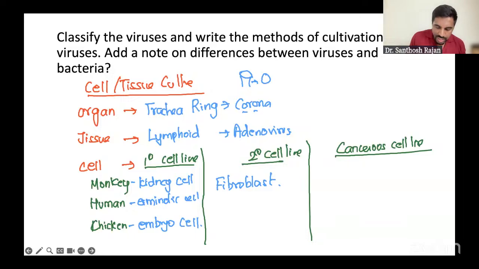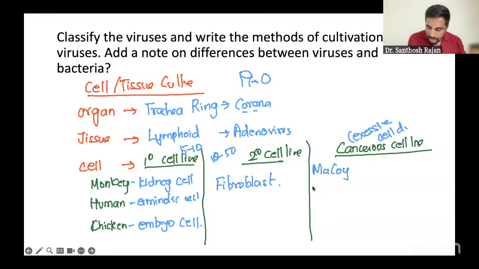So cancerous cell line is interesting. In primary cell line, the cell division is usually 5 to 10 cell divisions only. In secondary, it will be 10 to 50 cell divisions. Here, cancer cells are very fast. You have excessive cell division. So here you can give all the examples: your McCoy cells, HeLa, HEP-2, KB. These are the cells.